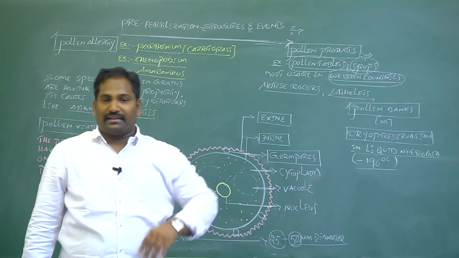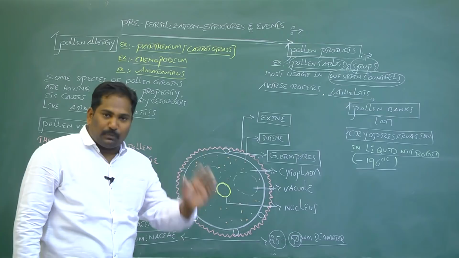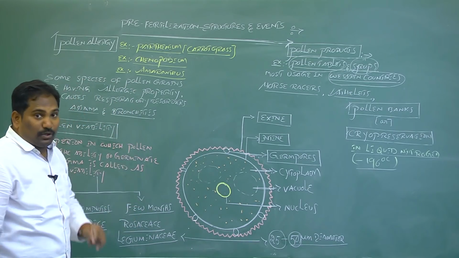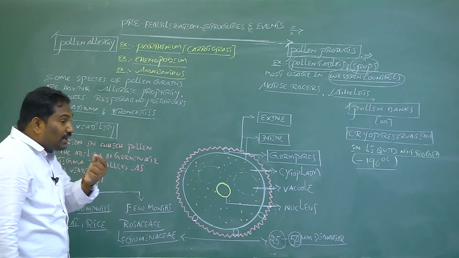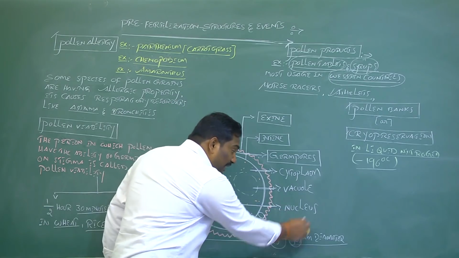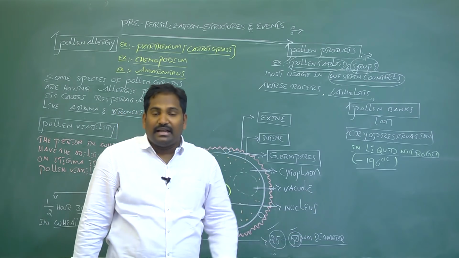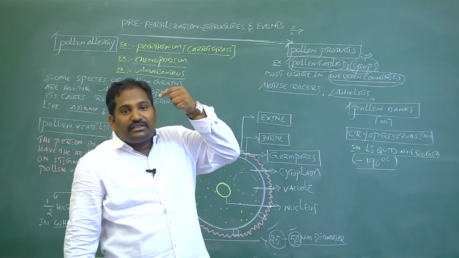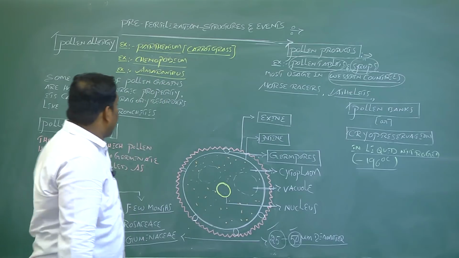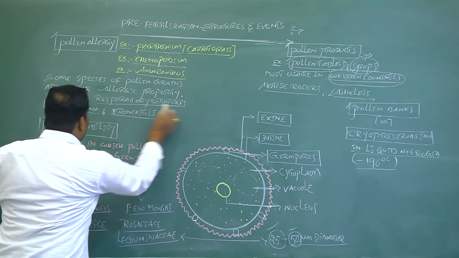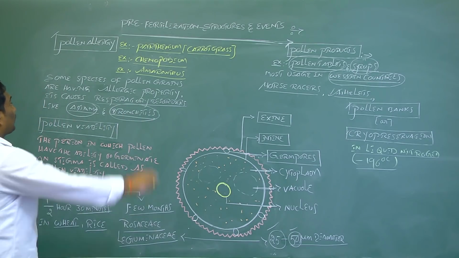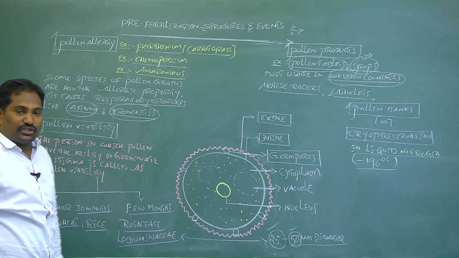In anemophilous plants, if wind dispersed pollen grains have allergic properties, those allergic pollen grains are very microscopic. They measure 25 to 50 micrometers in diameter. Then they can easily enter the nasal cavity and reach the lungs, and cause respiratory disorders like asthma and bronchitis. These are called pollen allergy.